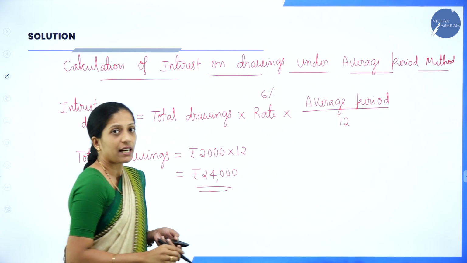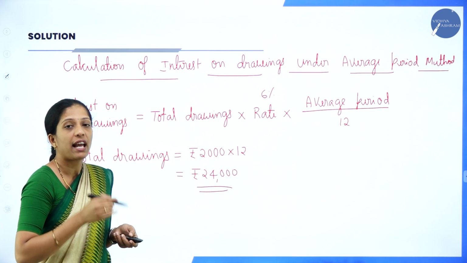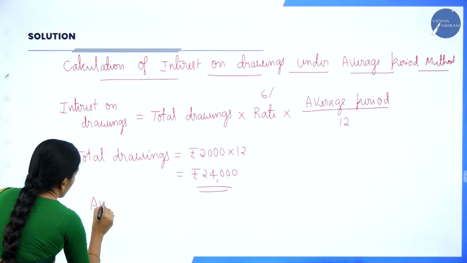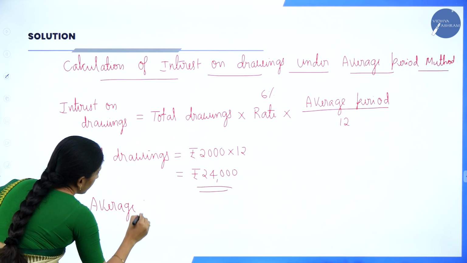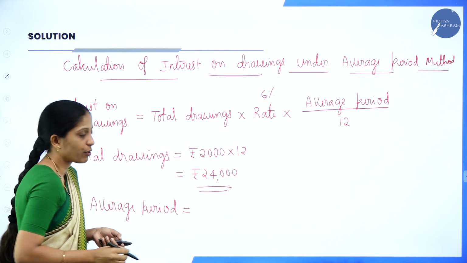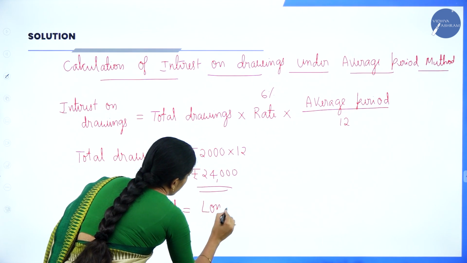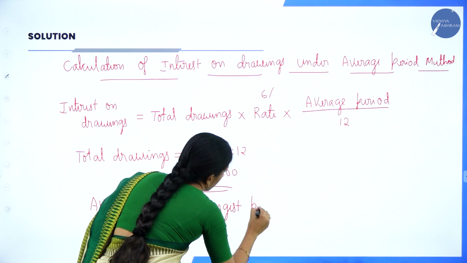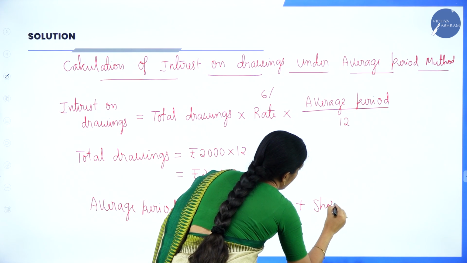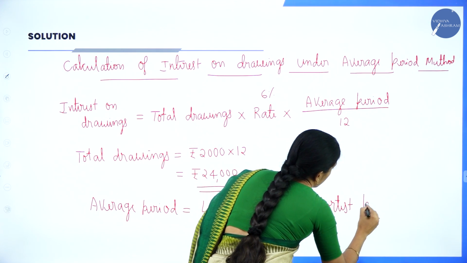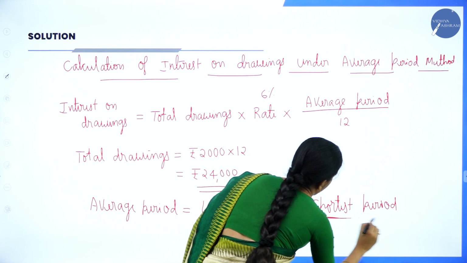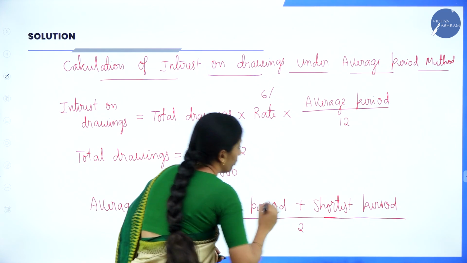Now, average period, if the drawings is made at the beginning of every month, then average period is equal to longest period plus shortest period divided by 2.